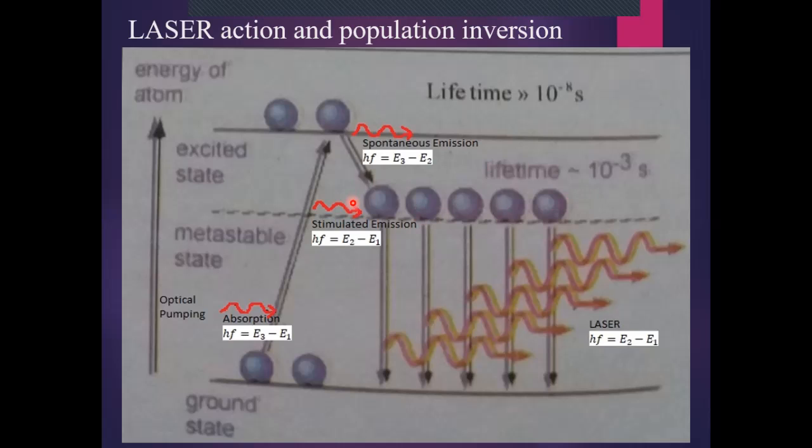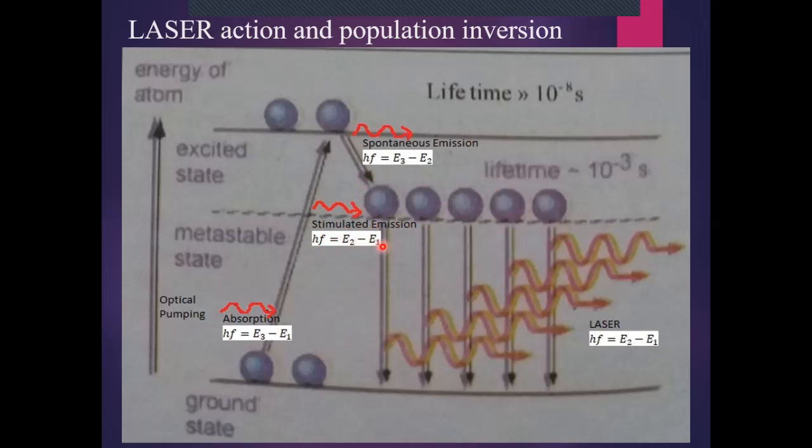So the number of atoms goes on increasing in the metastable state, and soon population inversion is achieved, in which the number of atoms in this metastable state is greater as compared to the number of atoms in the ground state.